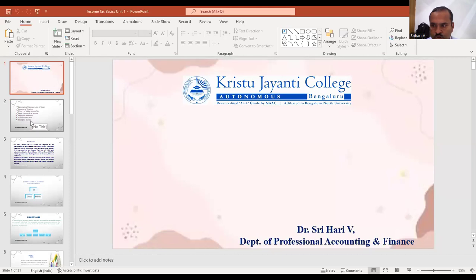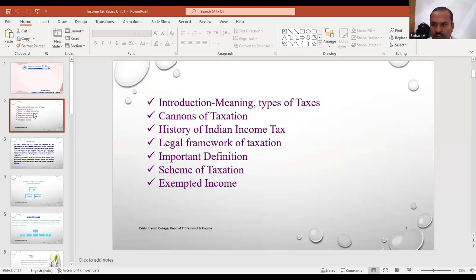Yeah, today we are going to discuss an introduction to income tax. Income tax is a very important and crucial paper where individuals and business organizations consider income tax or corporate tax as a very important thing in their financial planning for the future. That's why it is an interesting paper.